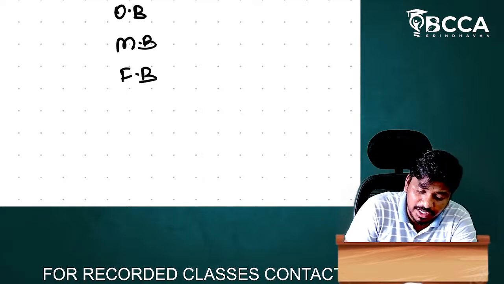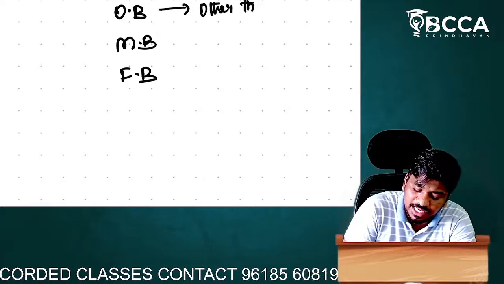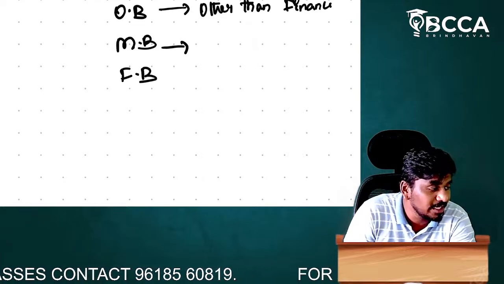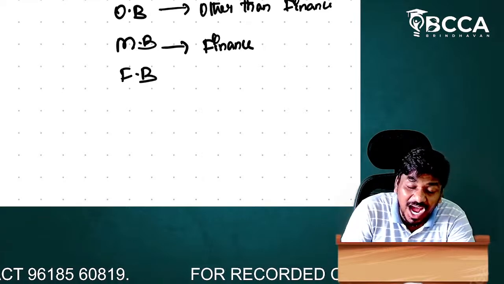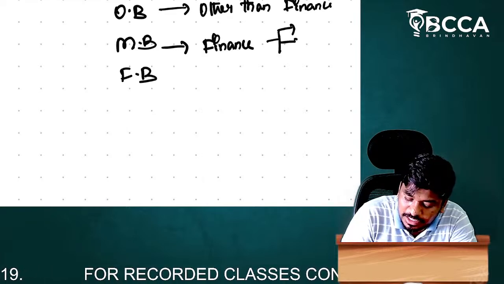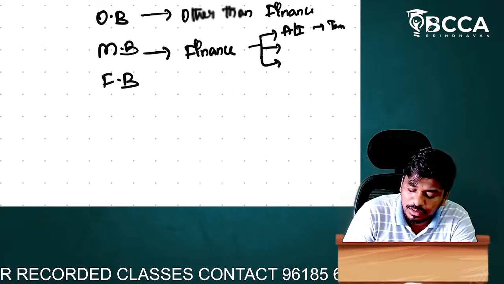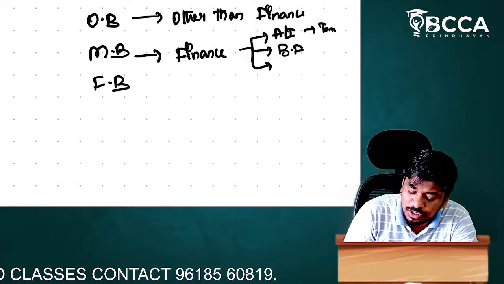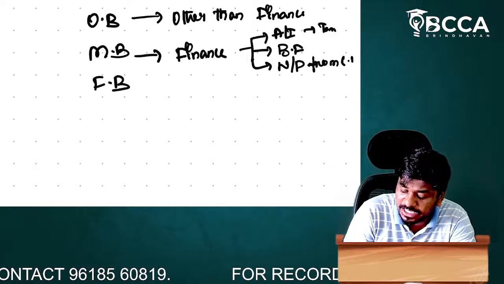Ordinary bill is a bill which discusses matters other than finance. A money bill is a bill which discusses matters of finance, but only these three things: abolition or imposition of a tax, or borrowing of funds, or withdrawal or payment from the consolidated fund of India.